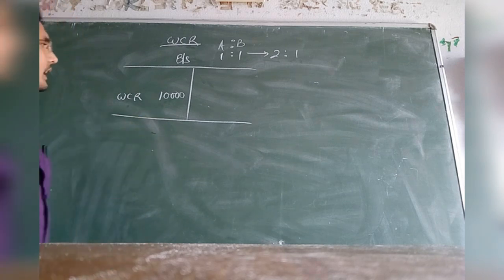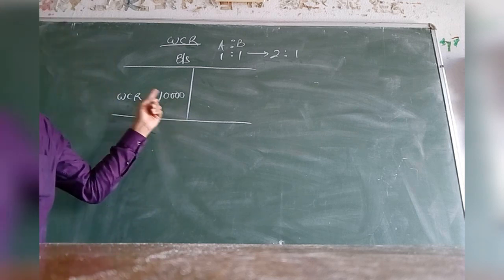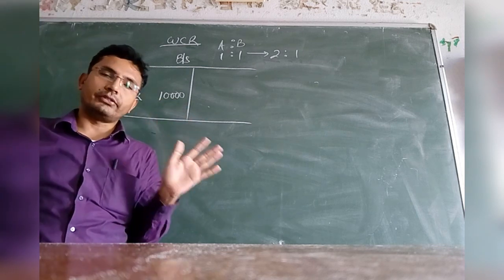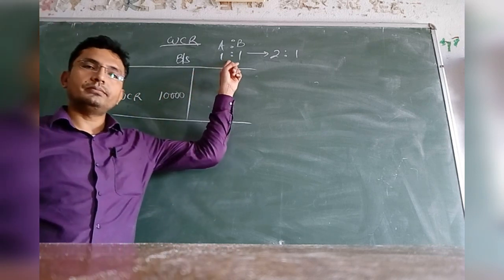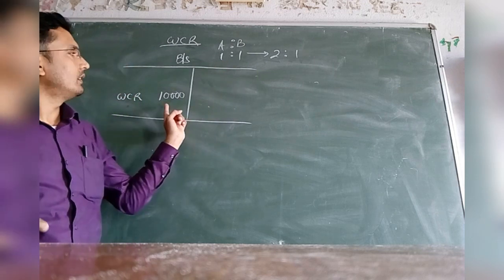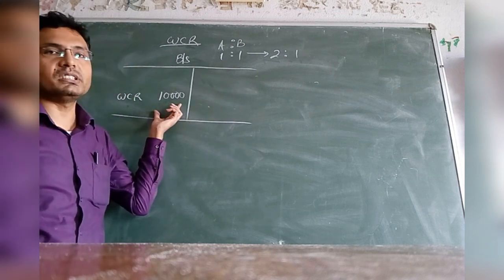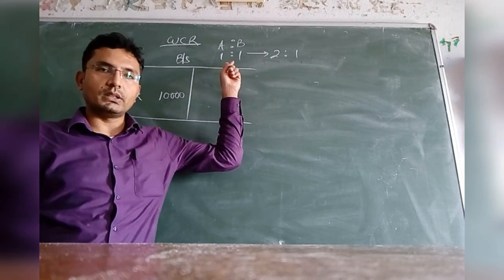Now the concept, as you know, is that this WCR is created out of the profits of the firm, and the profit belonged to A and B, and had this profit been distributed instead of creating this WCR, then those profits would have been distributed in the ratio 1:1.